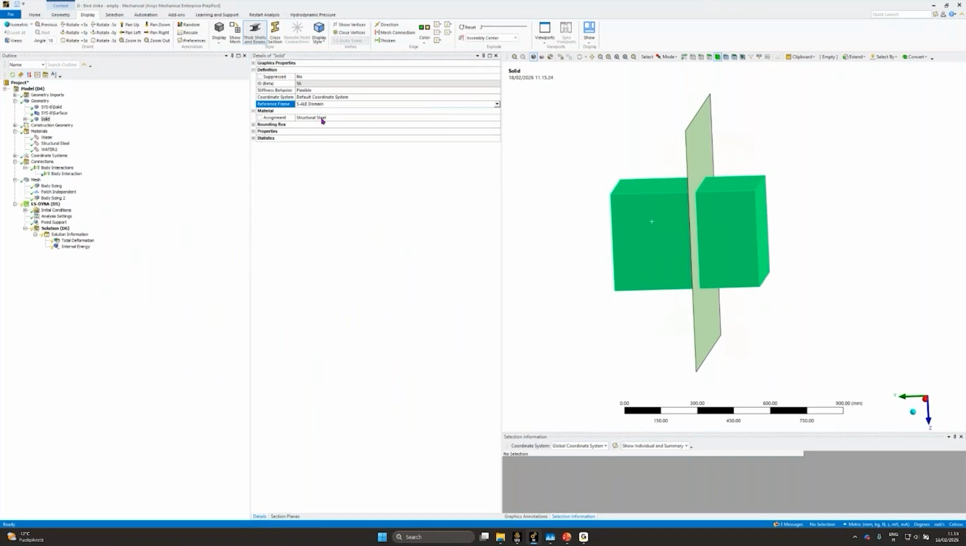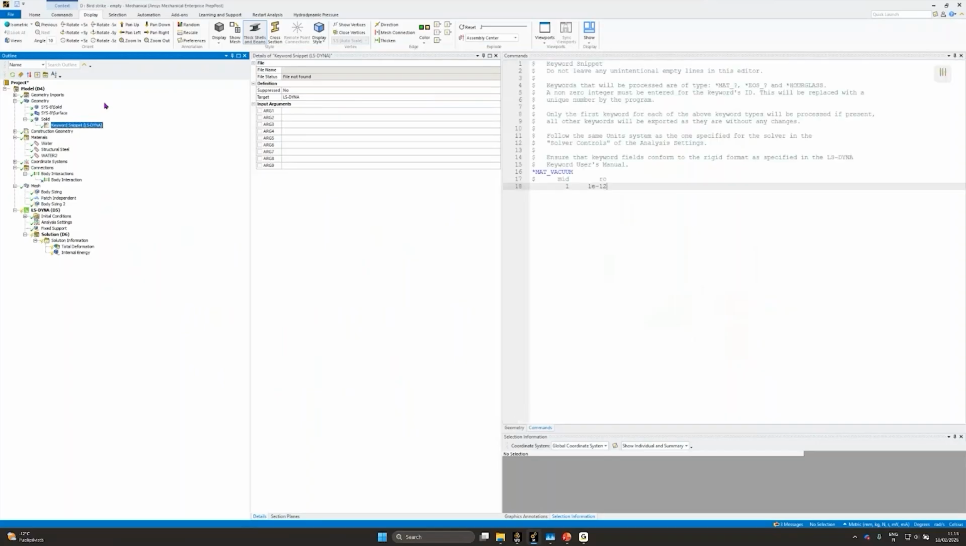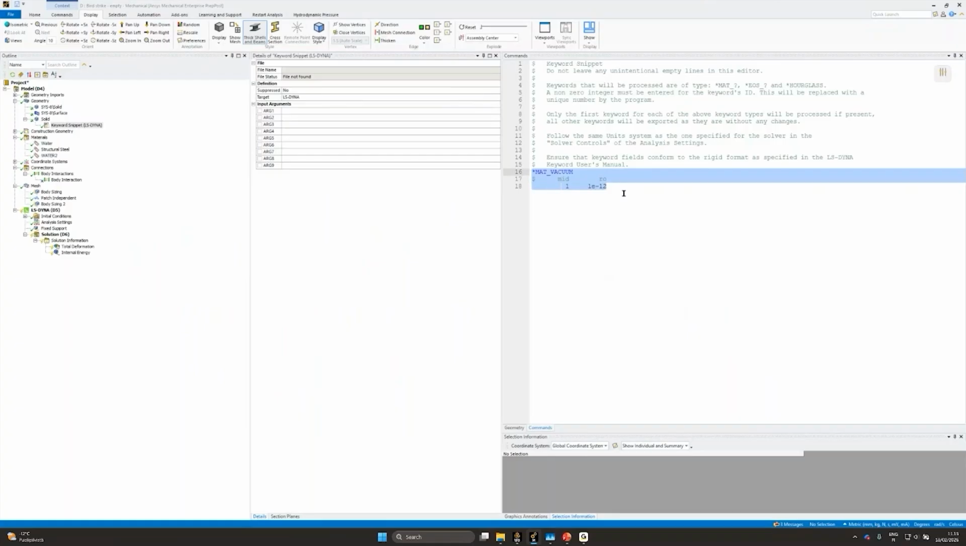The material in this case has been assigned with the structural steel, but we don't want the background to be steel. So instead, what we have done is that we have inserted a keyword snippet where we have changed the material to vacuum. So basically, it is just material that has very low density. And that's it.